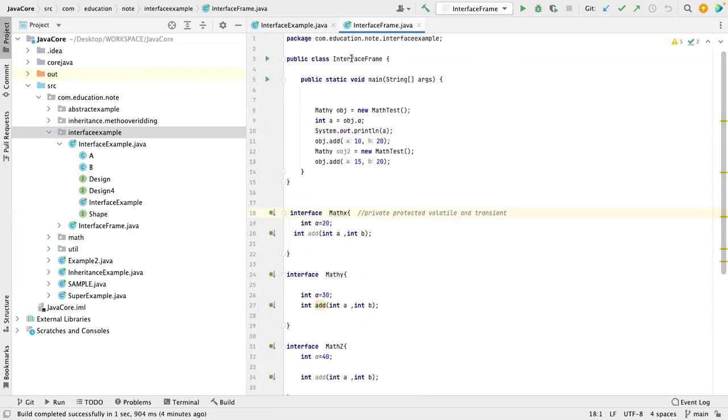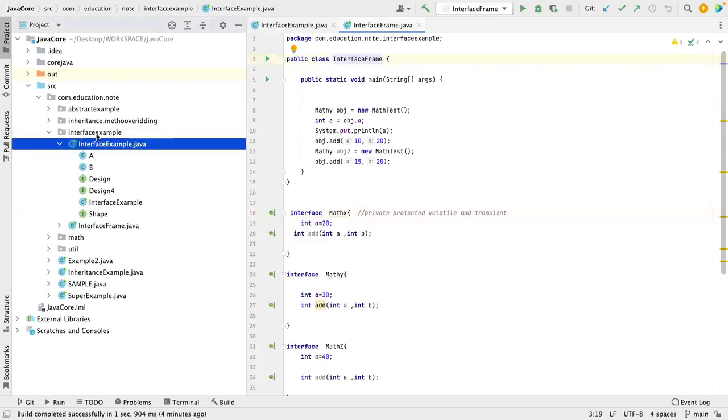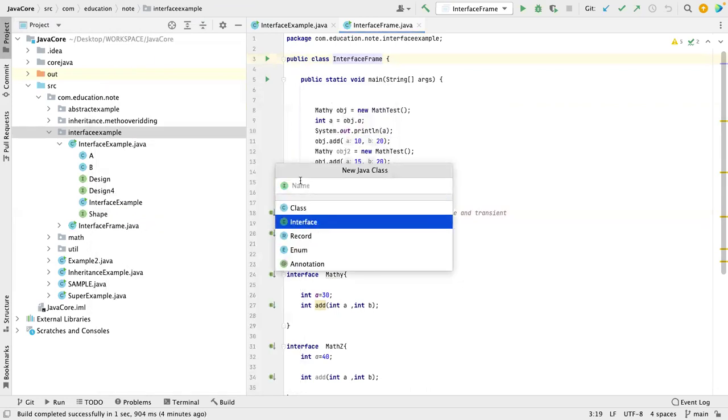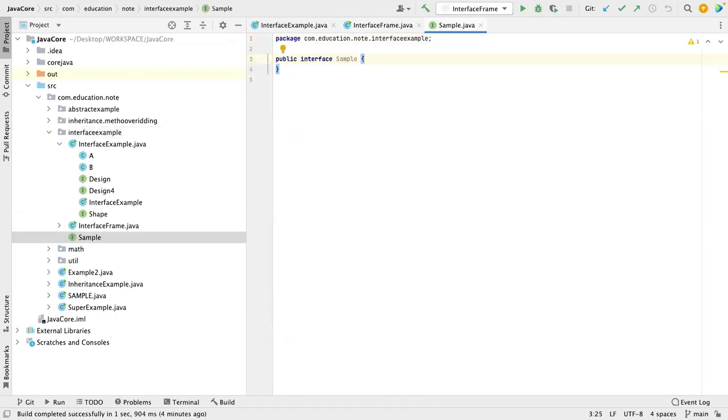I created one class and then I have an interface here. But in real time, they will always go and create a Java class, choose interface, right? So here I have given the name sample. Okay, so like that you will create. Now you see, I can use public, I cannot use